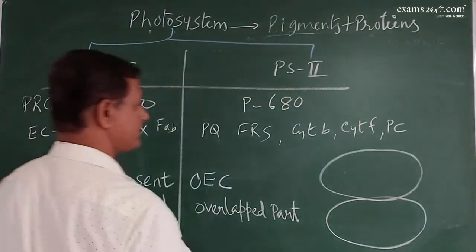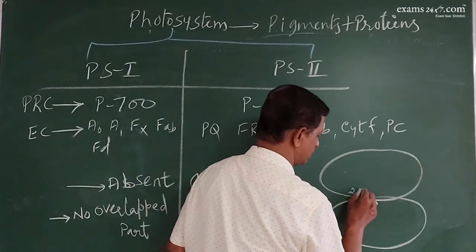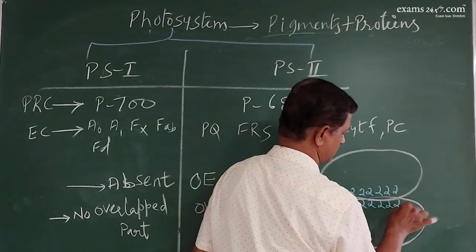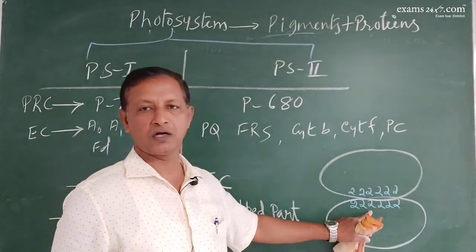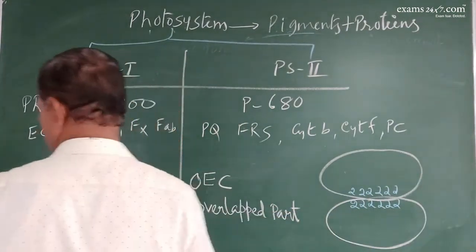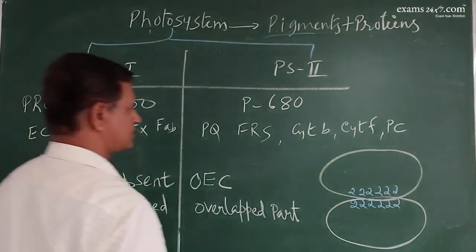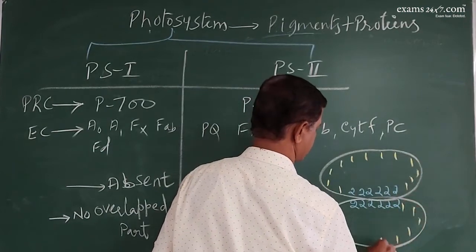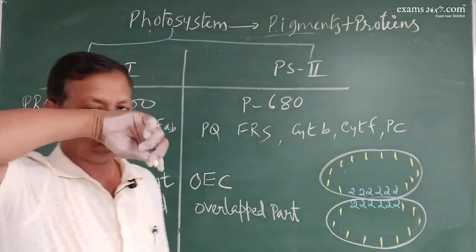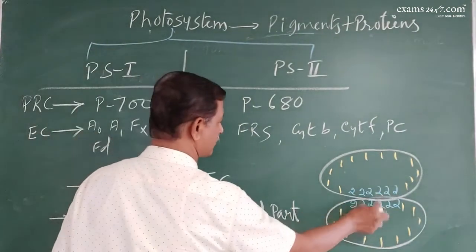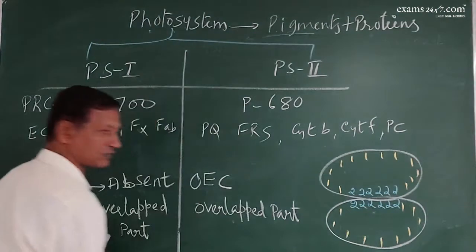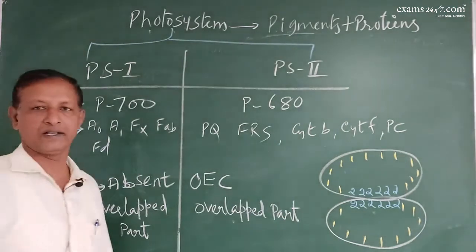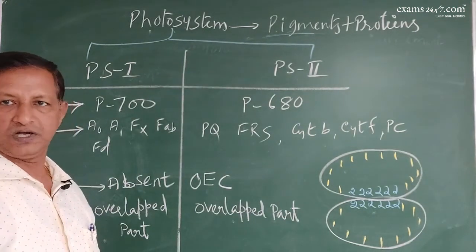Now look at that, this is photosystem 2. So the overlapped region has photosystem 2, but the non-overlapped region has photosystem 1. These are the major differences between photosystem 1 and photosystem 2. Understood?